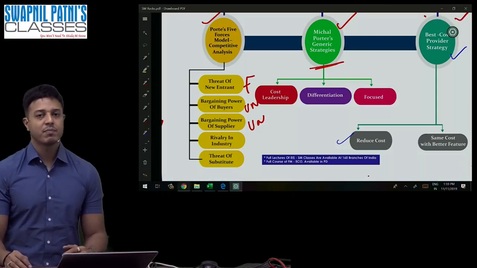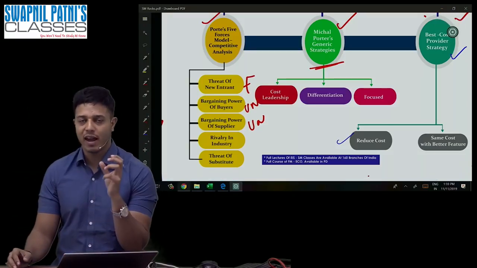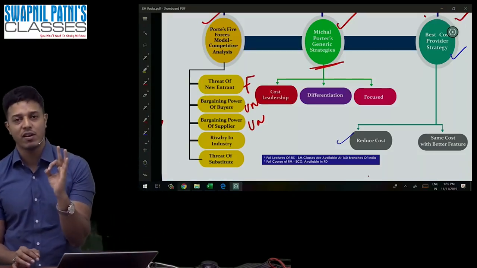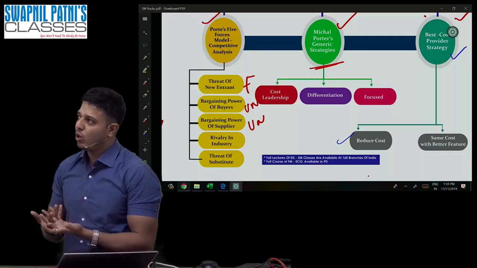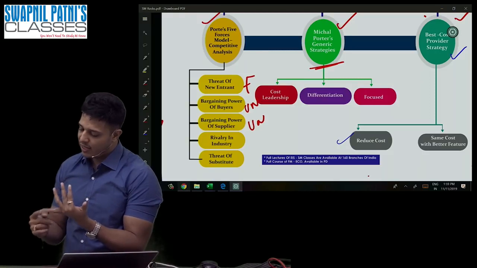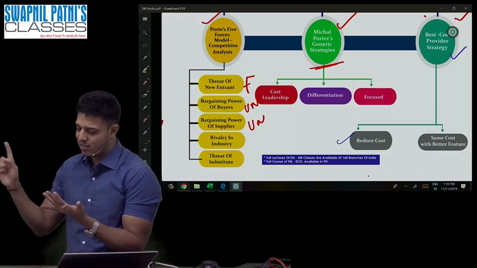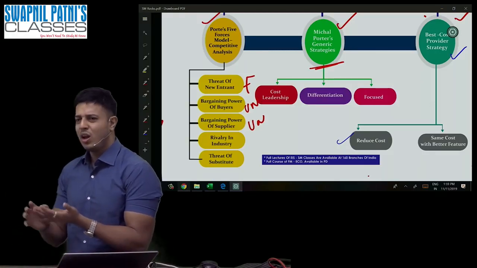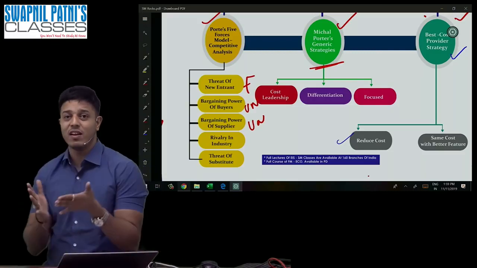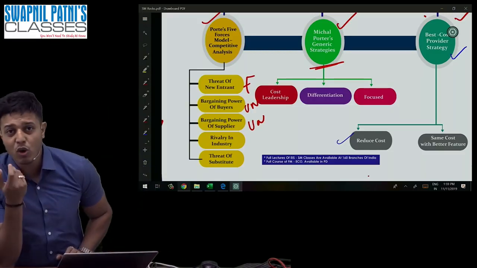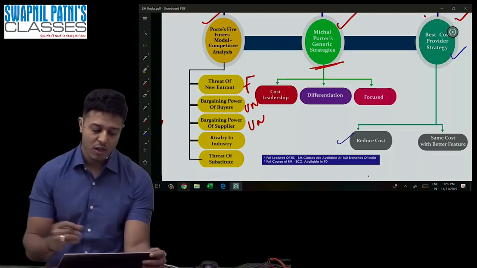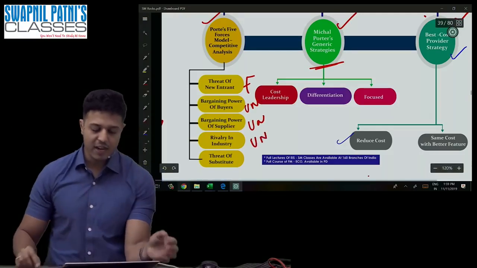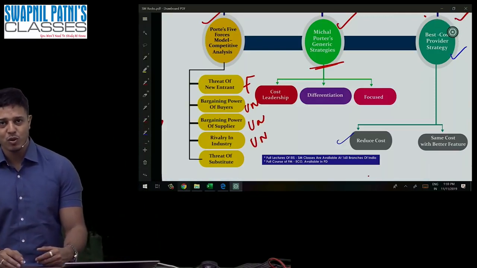Okay, rivalry. Again, rivalry means what? The competition. There's a high level of rivalry, because SPC airlines will have a lot of rivals like Air India, Air Asia, Vistara, SpiceJet, Indigo, so don't you think there's a rivalry? If there's more rivalry, there's more competition, so will it be good or bad for me? It will be bad for me. So it is again what? Unfavorable for me.